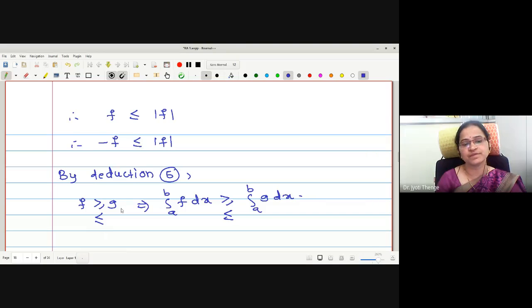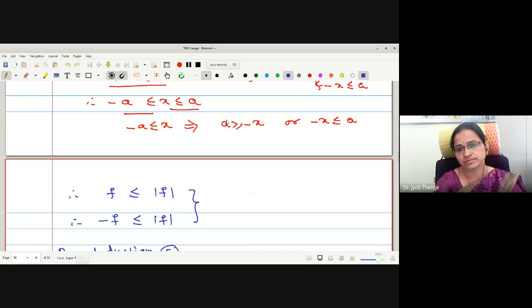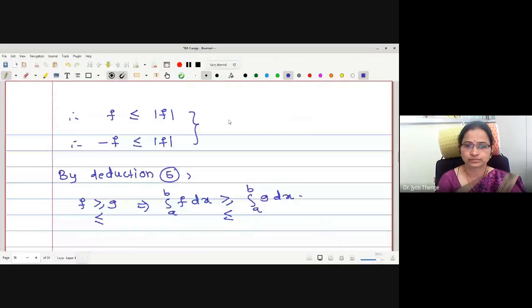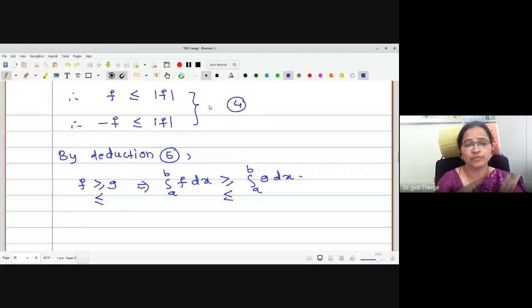That is, if f is less than or equals to g, then integration f is less equal by integration g. Now look at these two inequalities in our hand. What is the number? Should I give? 3 I have used, but let me call it as 4. Okay, now from 4 and using this deduction, what can I write?